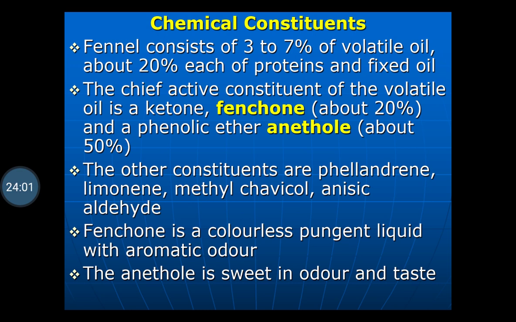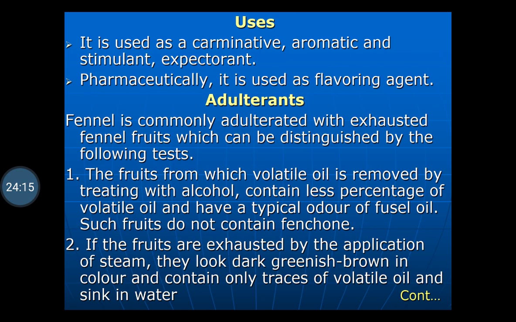So in case of bitter fennel, both fenchone and anethole are present, whereas in case of sweet fennel, only anethole is present, which is sweet in odor and taste. Uses: it is used as a carminative, aromatic, stimulant and expectorant. Pharmaceutically, it is used as a flavoring agent.